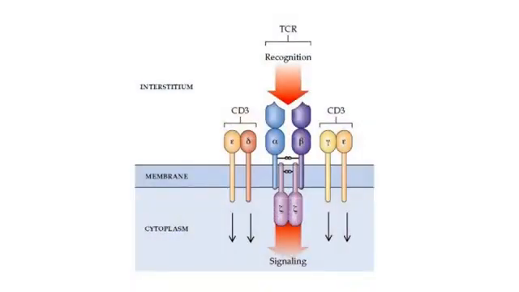CD3 is a complex of 5 invariant polypeptide chains that associate to form dimers: a heterodimer of gamma and epsilon chains, a heterodimer of delta and epsilon chains, and a homodimer of 2 zeta chains, or a heterodimer of a zeta and an eta chain. The T cell receptor complex can thus be envisioned as a 4-dimer. The alpha-beta or gamma-delta TCR heterodimer determines the ligand binding specificity, whereas the CD3 dimers are required for membrane expression of the T cell receptor and for signal transduction.